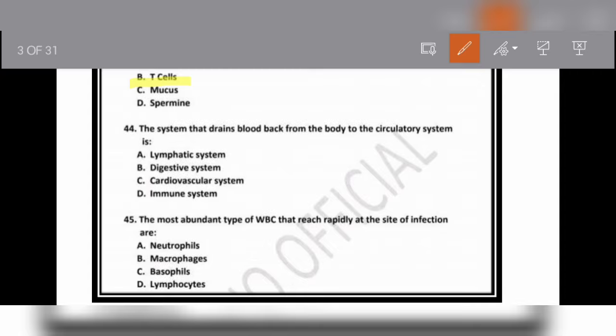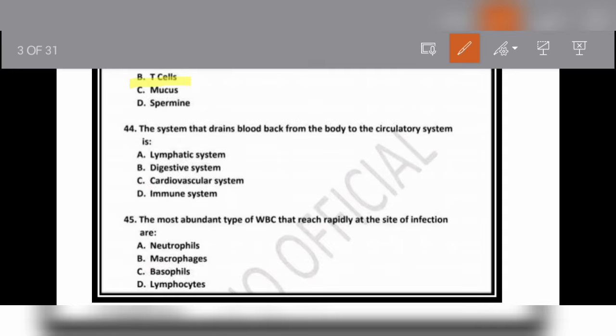Question number 44: the system that drains blood back from the body to the circulatory system is: option A is the lymphatic system, option B is the digestive system, option C is the cardiovascular system, and option D is the immune system. So the system of the body that drains blood back into the circulatory system is the lymphatic system of the body.